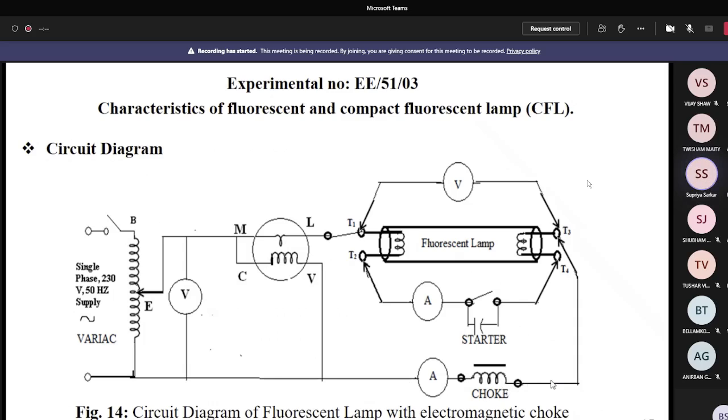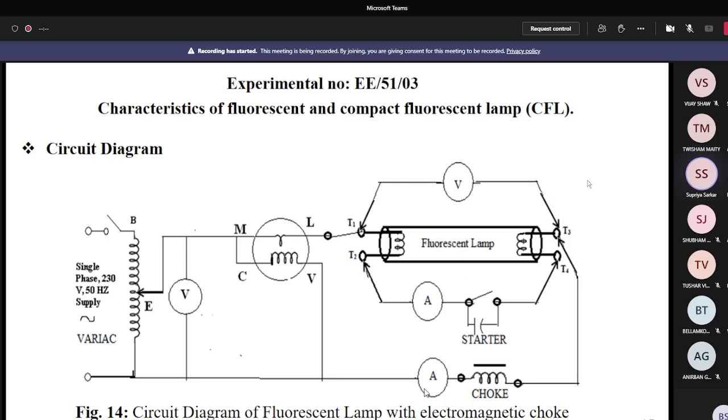Do you understand me or not? This ammeter is not inside the choke. It is connected in series with the choke. Okay. So now you can follow it. If you have a choke in your house, just keep it in front of you and you see that on the choke the diagram is provided. So if you have the choke in your home, you can keep it now in front of you and see the diagram. Okay, and you can easily understand.